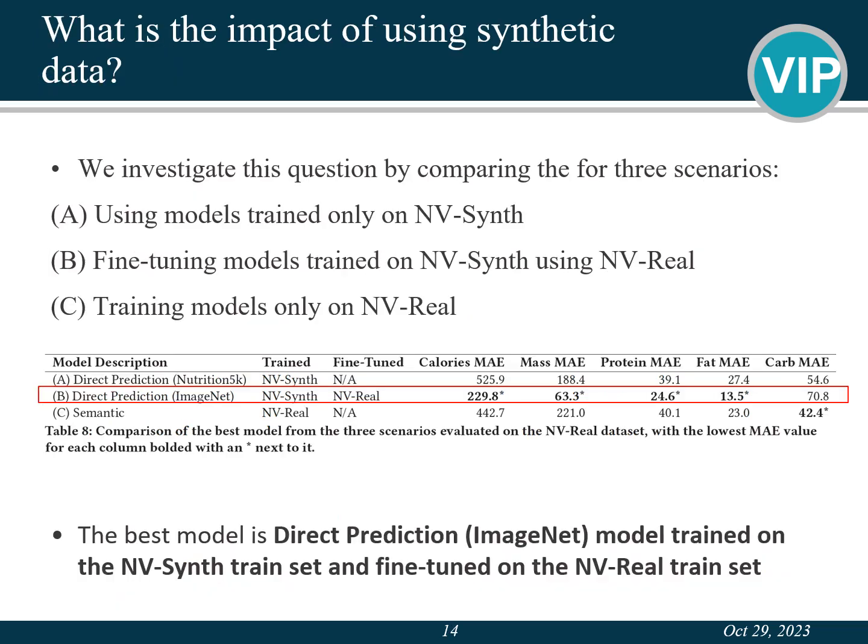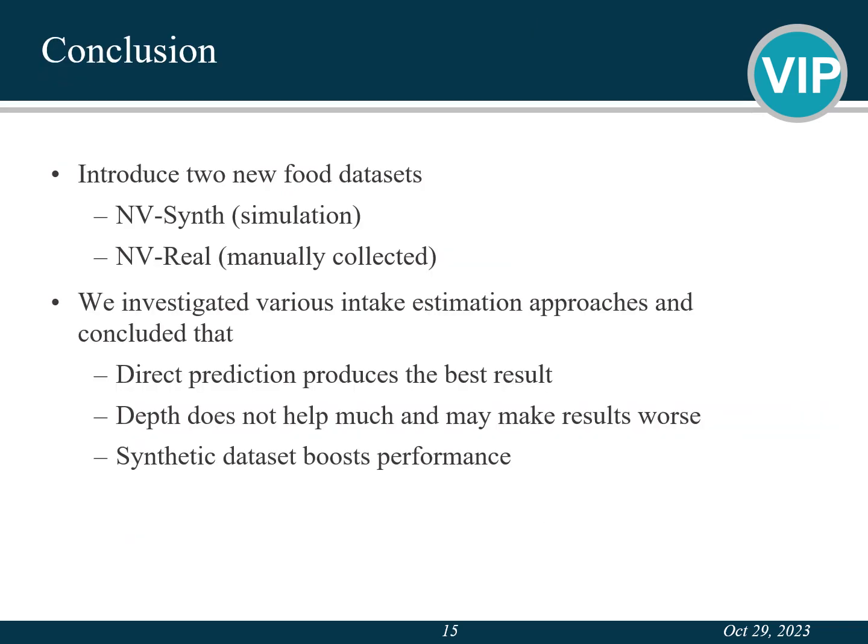Finally, we did another set of experiments to answer the question, what is the impact of using synthetic data? And we found that the best model is the direct prediction model trained on the NVSynth train set and fine-tuned on the NVReal train set. To conclude, we introduced two new food datasets.